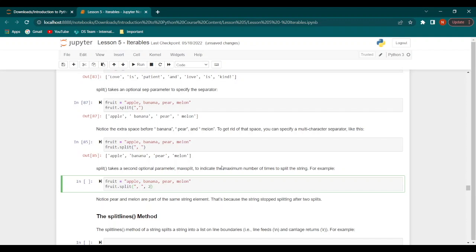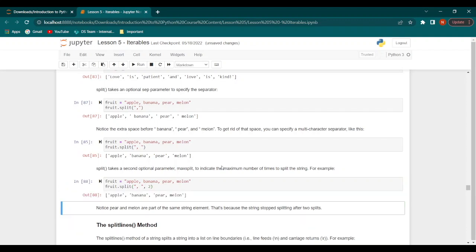Now when we run this, it gives us apple, banana, pear, melon, but if you noticed, apple is a separate element, banana is a separate element, and pear and melon are together. That is because we have specified that we only want the string to be split twice, and we don't want any more splits. That is why pear and melon are not separated out.